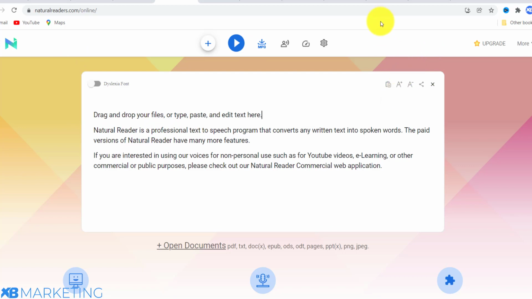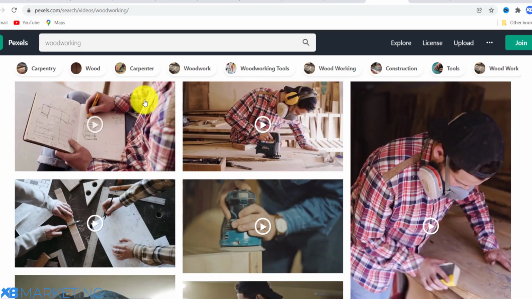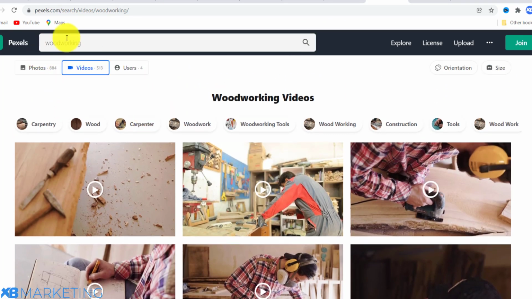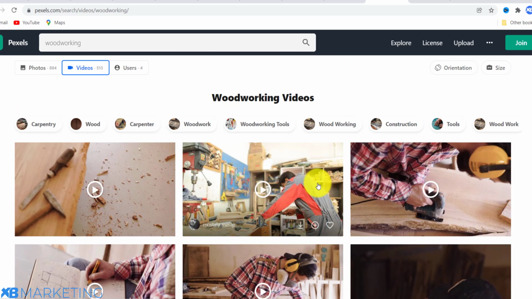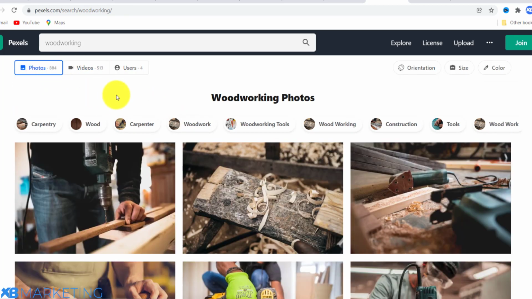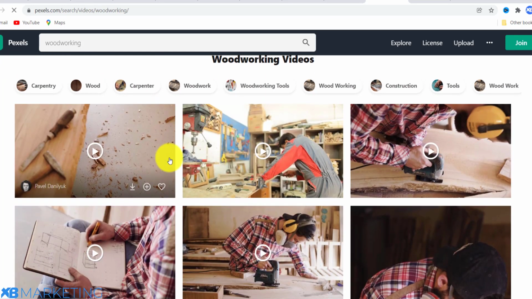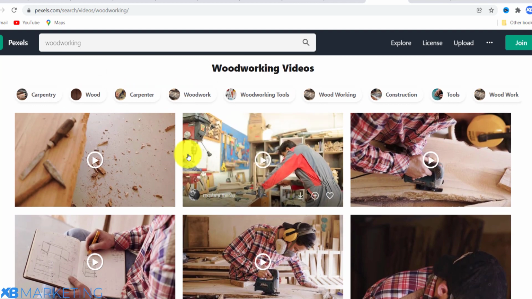The next thing you want to do is get footage for this article. You can come onto pexels.com and type in your niche right here. You can see there are a lot of videos that you can use for absolutely free. We also have images that you can use as well. Basically, you need to download some of these footages to make your YouTube videos.